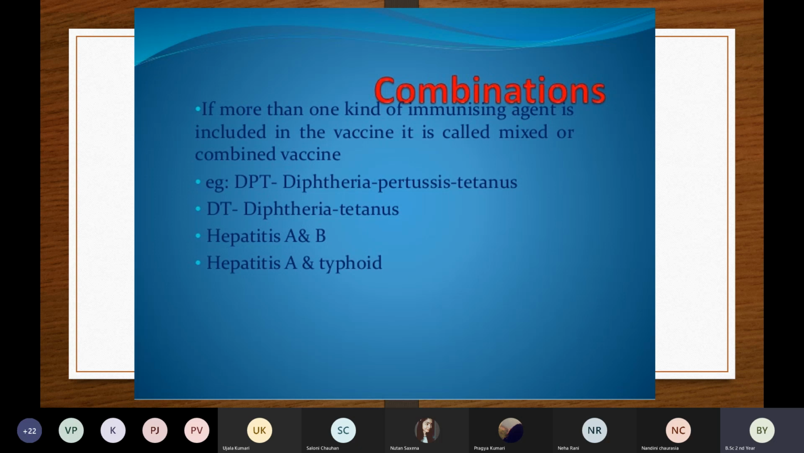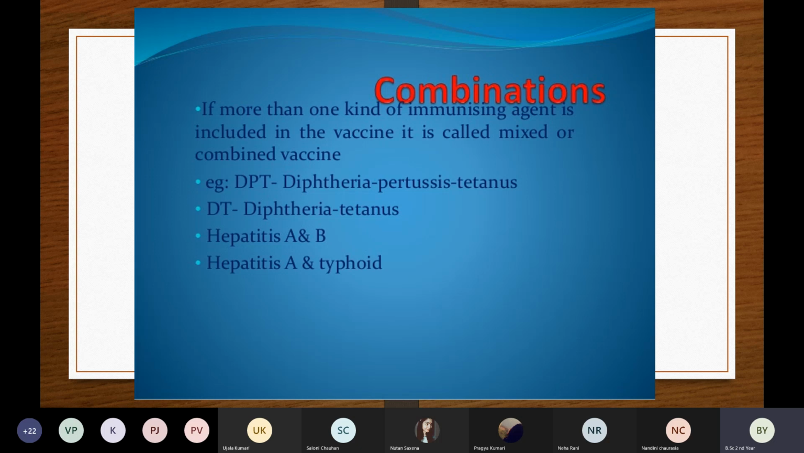As nursing students, you should know what Covishield is, from where it is made, and what Covaxin is, and how they are produced. Covishield is made from an adenovirus vector, from a chimpanzee, and Covaxin is inactivated. So these are the differences between the two.